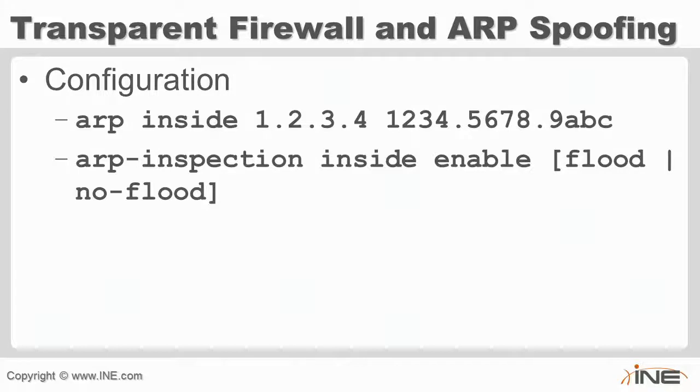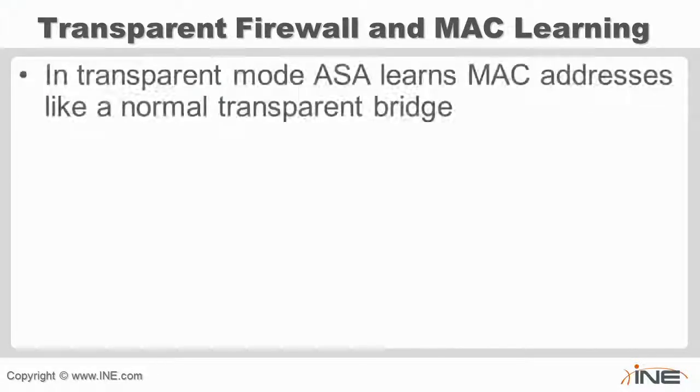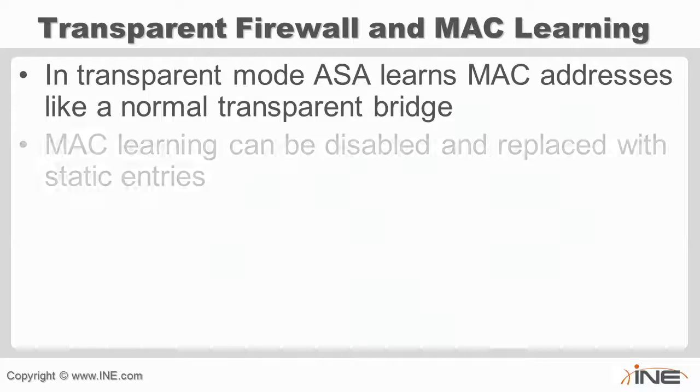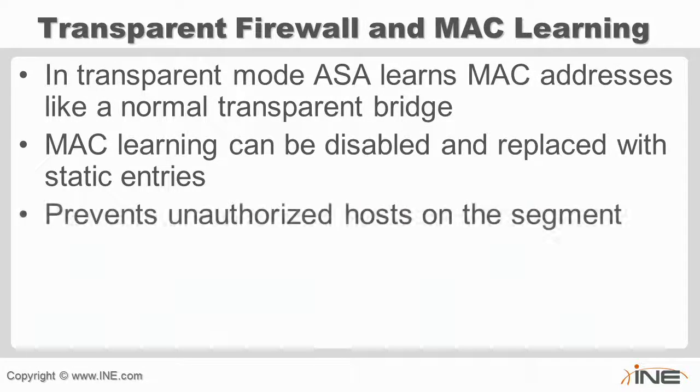Now the same is true with MAC address learning, that in transparent mode, the ASA is going to behave like a normal layer 2 switch. Then it's going to learn MAC addresses based on the flooding of traffic as it comes from the inside to go out and it comes from the outside to go in. Now, MAC learning can be disabled, and we can replace this with static MAC address entries. This is going to stop anyone else on the segment that we don't want to send traffic from being able to forward through the link.